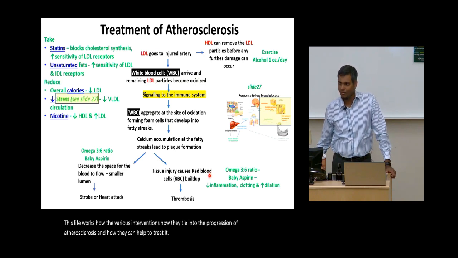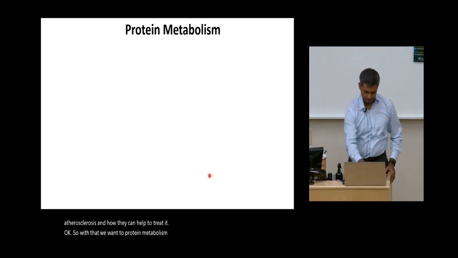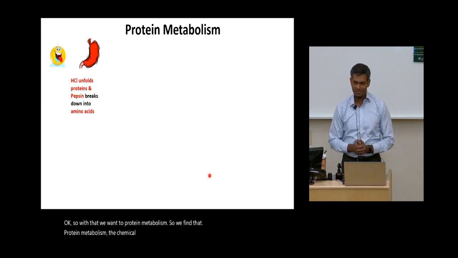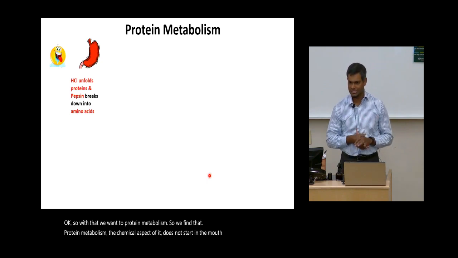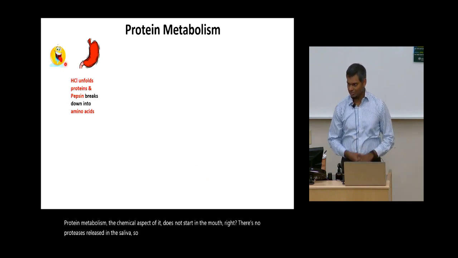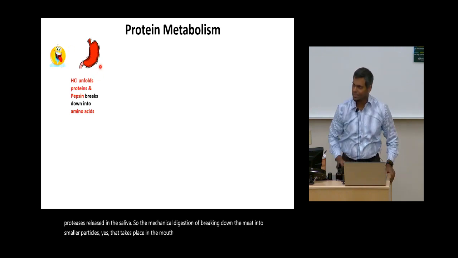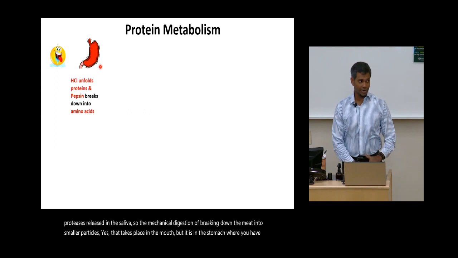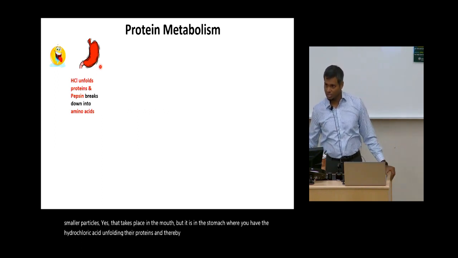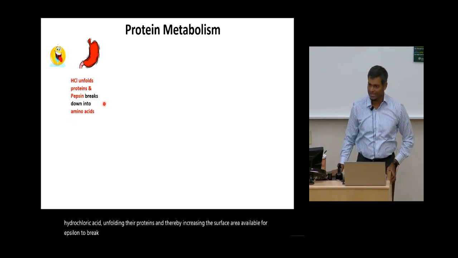Okay, so with that, we move on to protein metabolism. Right. So we find that protein metabolism, the chemical aspect of it, does not start in the mouth. There are no proteases released in the saliva. So the mechanical digestion of breaking down the meat into smaller particles, yes, that takes place in the mouth. But it is in the stomach where you have the hydrochloric acid unfolding the proteins and thereby increasing the surface area available for pepsin to break it down into amino acids.